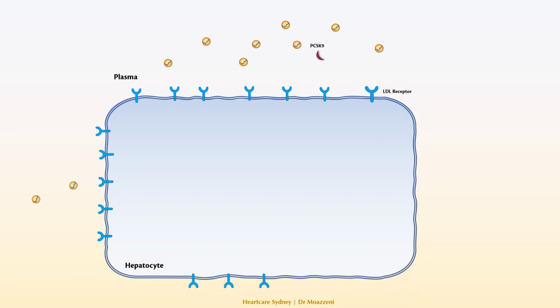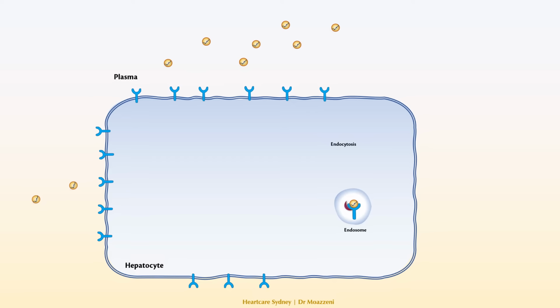With PCSK9 present, the endocytosis process is different. PCSK9 binds to the LDL receptor along with LDL particles. Once internalized, this complex is sent to the endosome. However, because of PCSK9's presence, the endosome struggles to separate the LDL particle from its receptor.